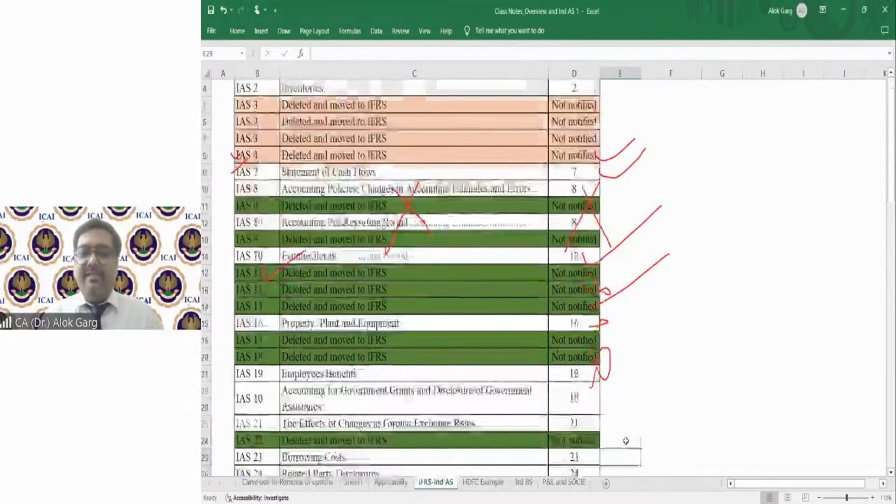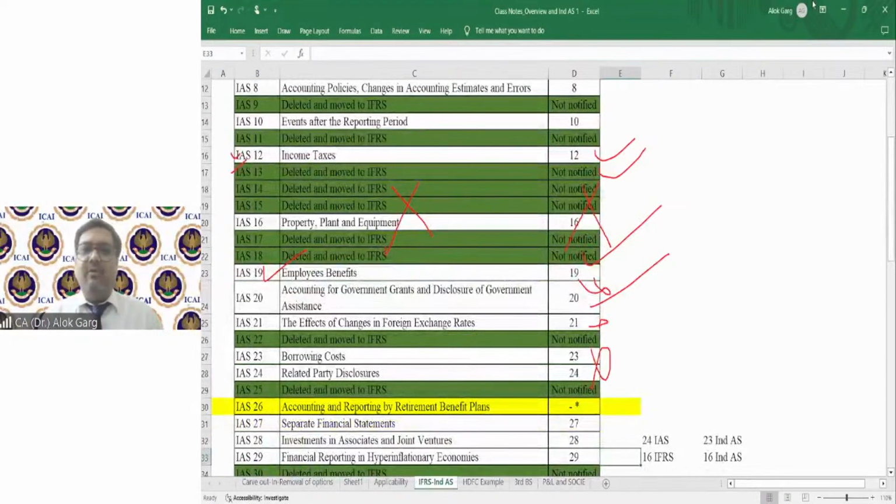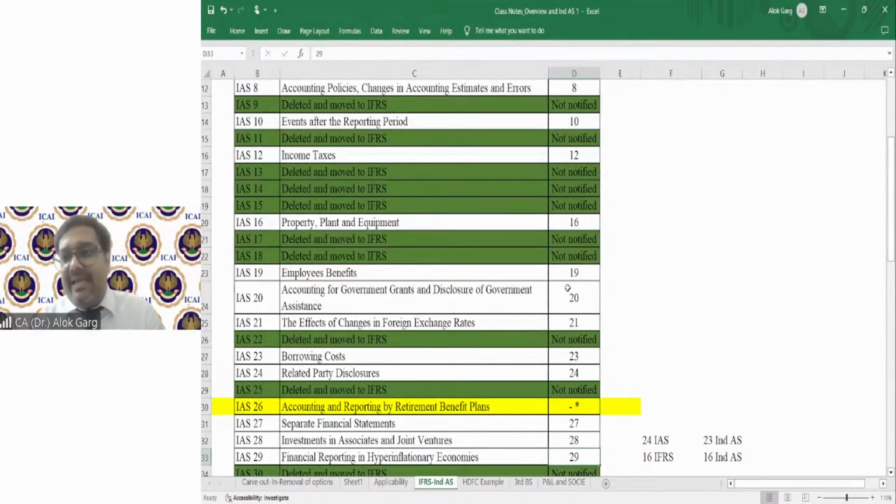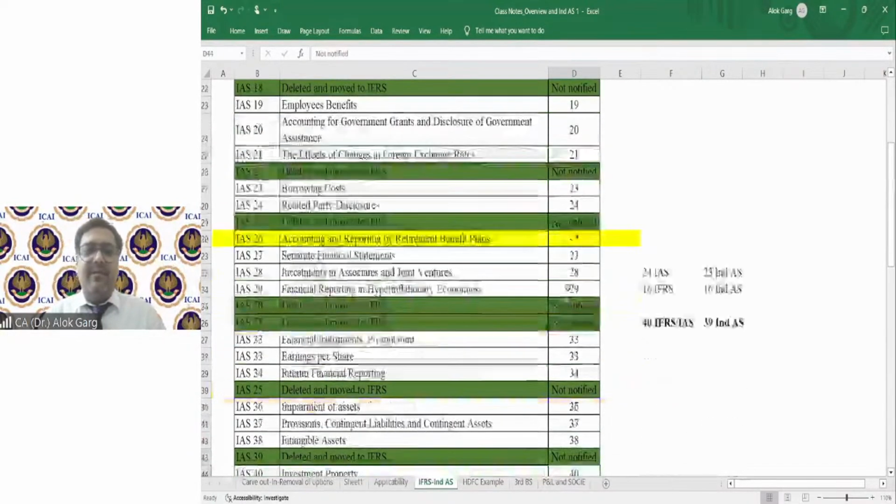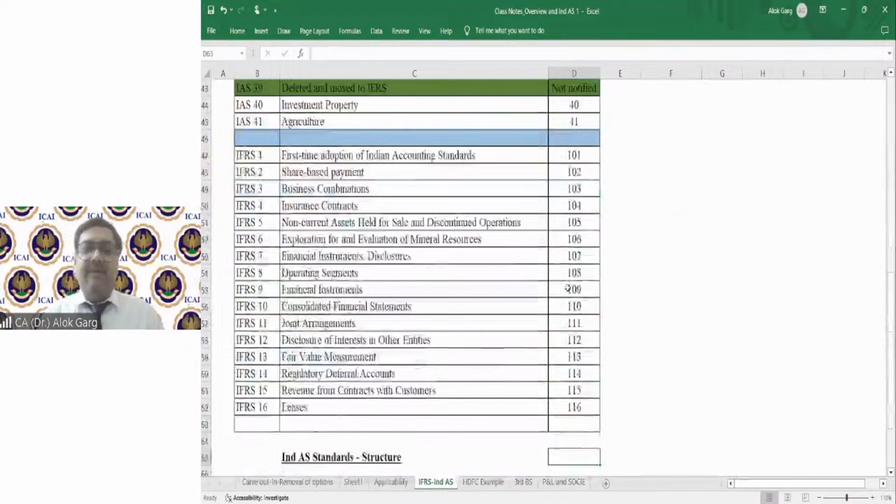Friends, likewise, if I talk about this IND AS series of standard, wherever IAS series of standard were not there, we have also kept our IND AS series, IND AS number blank, right? Same way for IFRS, in IFRS series of standard, all the standards are there.